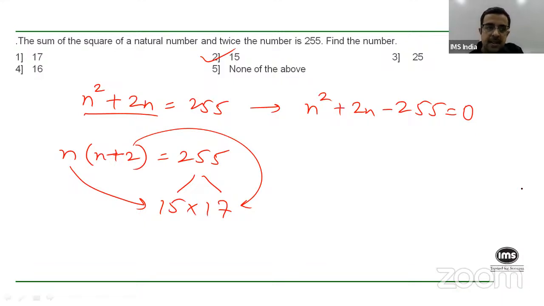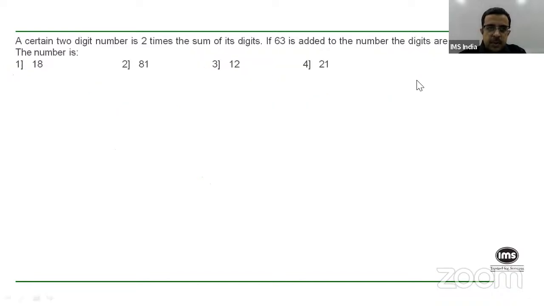So 17, 16, as well as 25 all have squares that are more than 255. So they're not going to be possible, and you can eliminate all of those options right away. So it's either 15 or none of the above. So I would have marked 15 either way. Okay. So you're right. Let's move on to the next question.